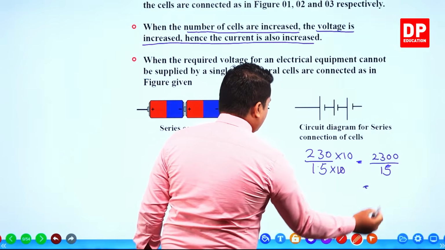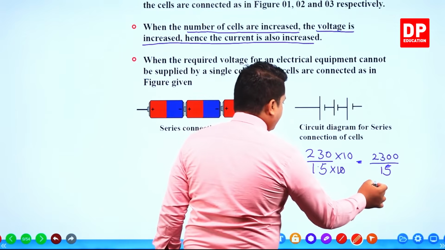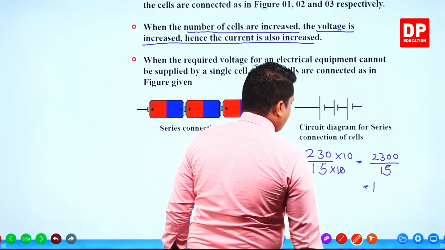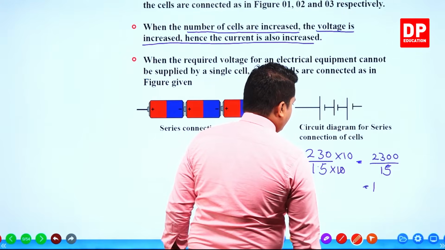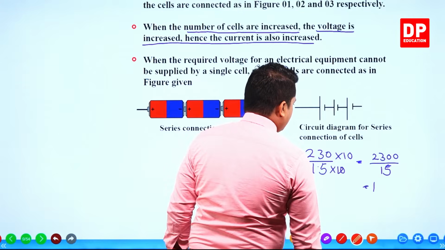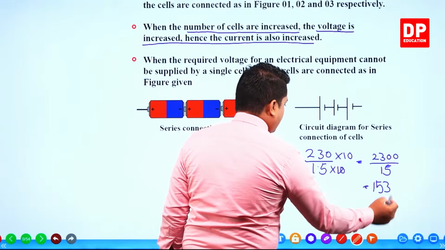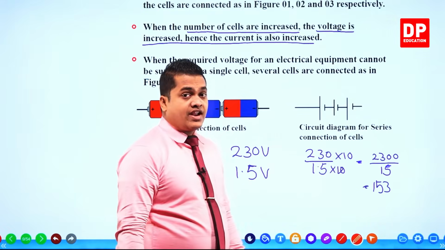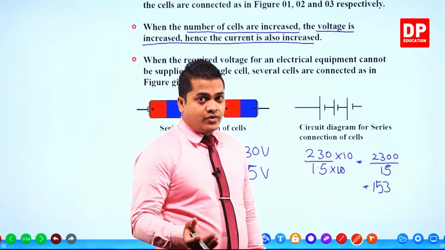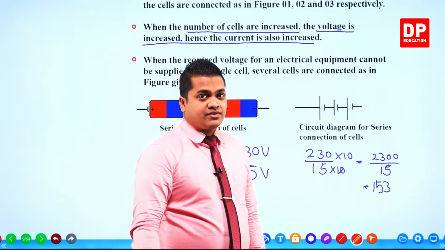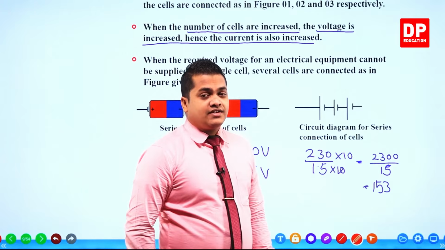Then 1, there is a remainder of 8. For 80, there is 5, 75, 5 is remaining. Then 3. Roughly there are 150 times. It's not 20 actually, it's greater than 7 times of 20.